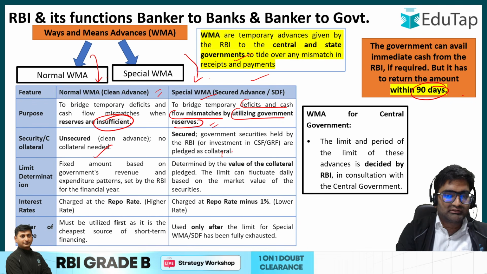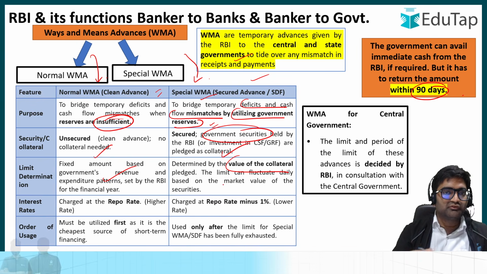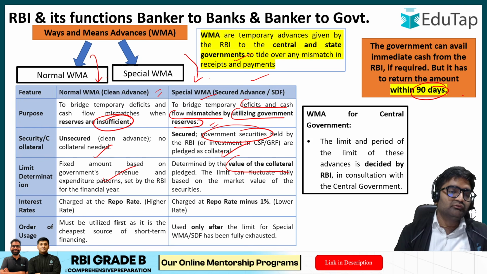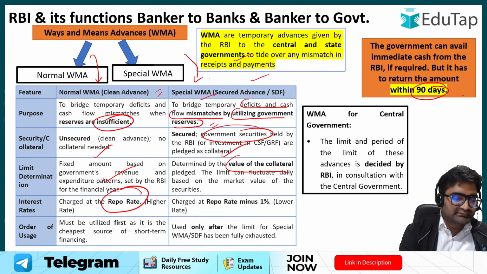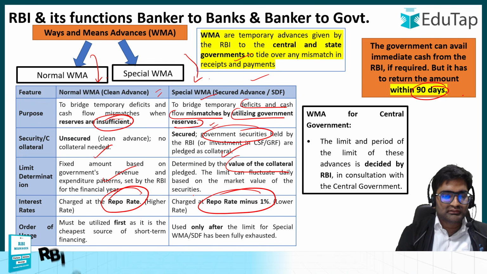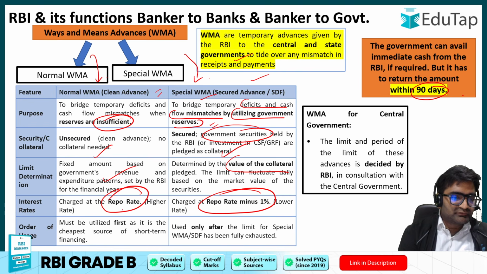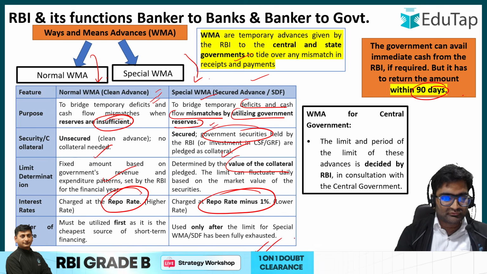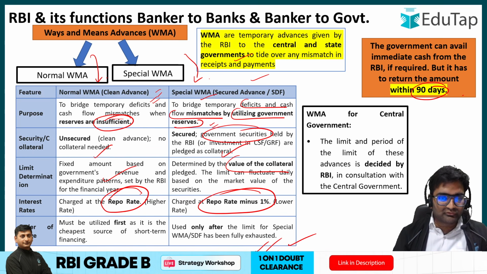So this is unsecured, while this is a secured kind of transaction wherein government securities are required. There is a fixed amount over here, and this is dependent upon the value of collateral you are bringing in. That value of loan can be taken by the particular government. It is charged at the repo rate. Here the charges are repo rate minus 1%, a lower interest rate over here. So this is a facility that you'll be utilizing first, and after this has been exhausted, you will go for this particular special ways and means advance, also called the SDF.